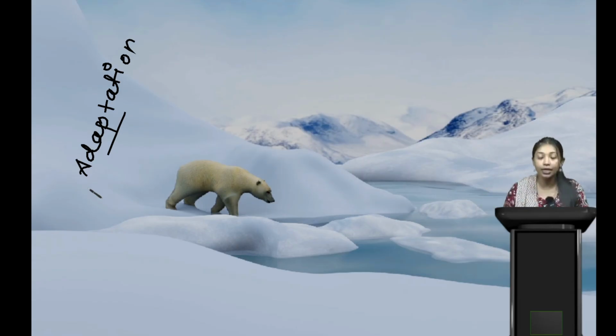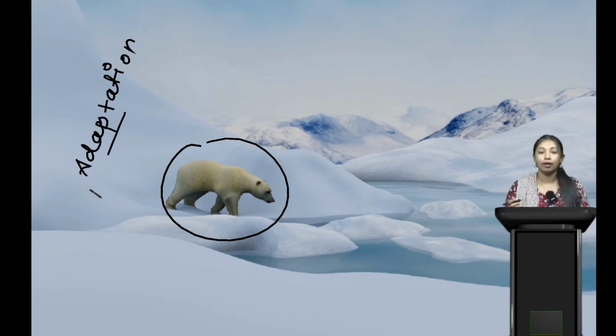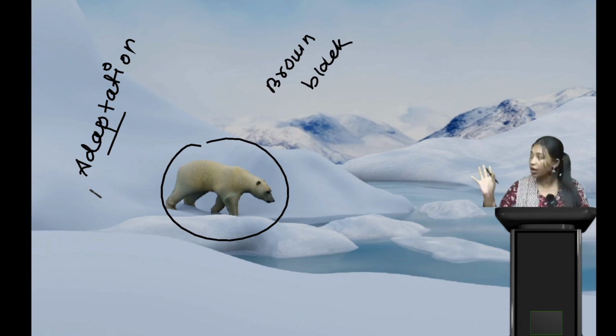So when the hunter comes, if the bear remains brown or black, then it is very easy for the hunter to hunt or hurt them.